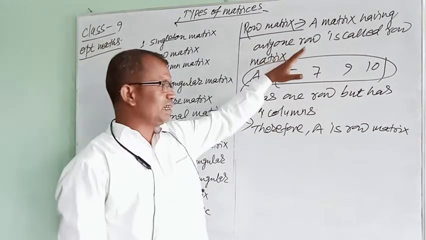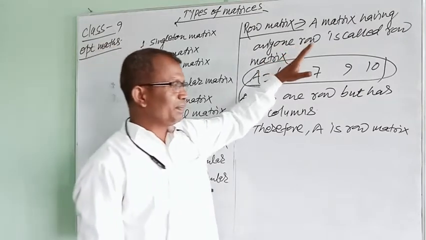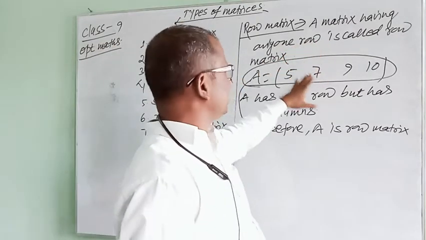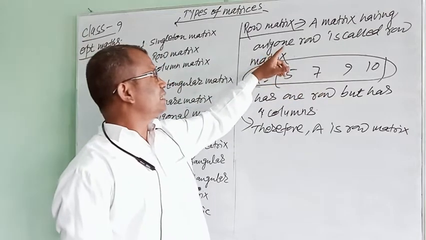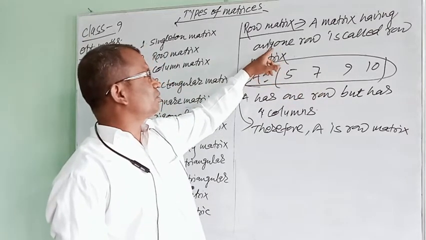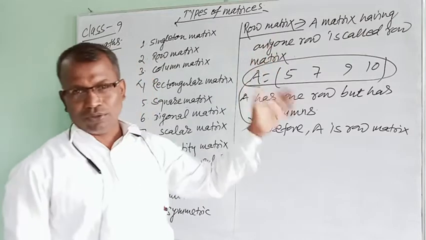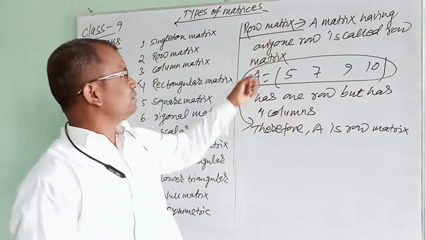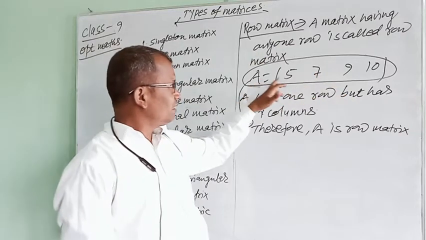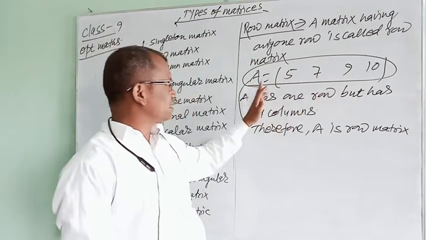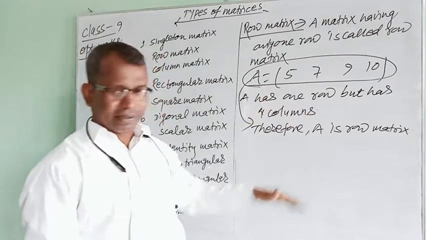The definition allows us, makes us able to write that it is a row matrix, because in the definition there is a condition to be a row matrix. A matrix is a row matrix if it has only one row. And in this matrix A, there is only one row. Therefore, we can say that A is a row matrix.